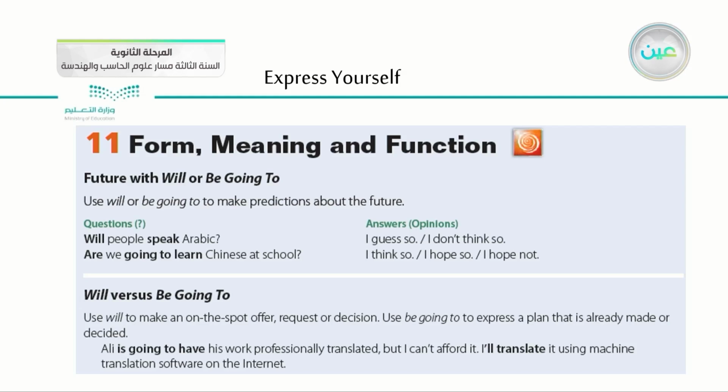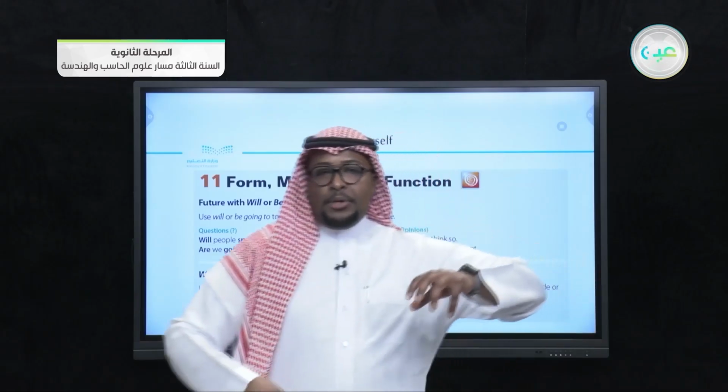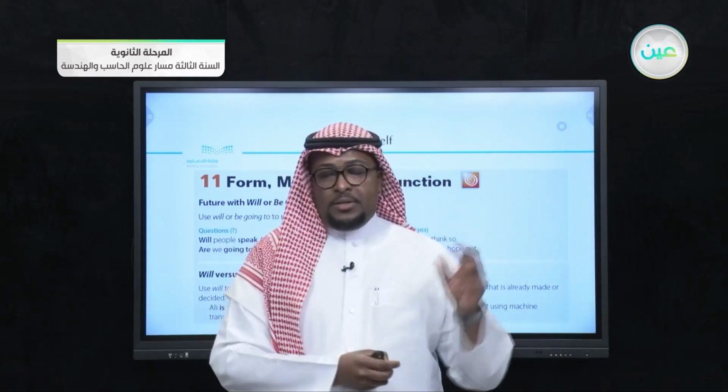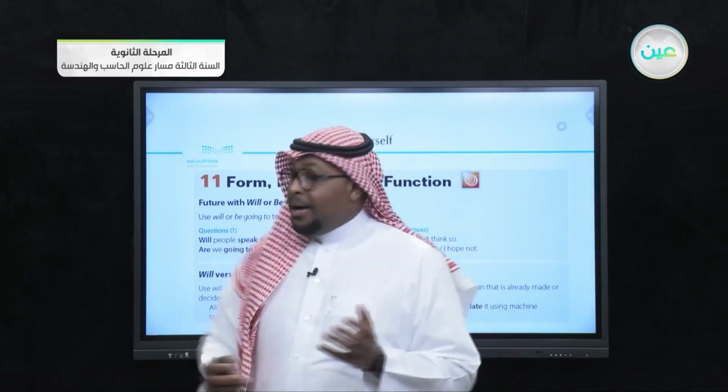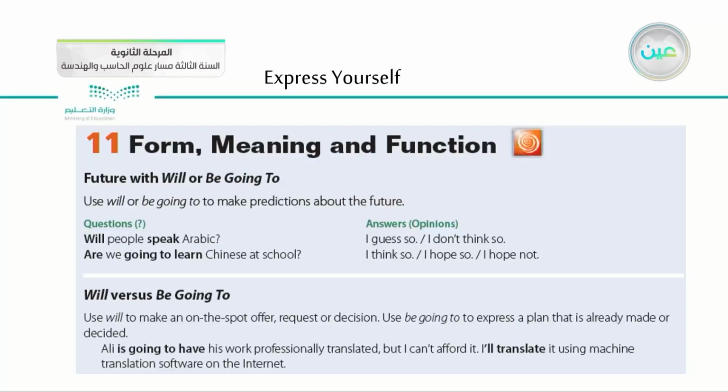If we move to this part, which is will versus be going to, we use will to make known a spot offer, request, or decision. We use be going to express a plan that is already made or decided. So here we'll go over other important parts in this tense, which is how to use the future will and be going to for offering, requesting, making decisions, and of course planning.